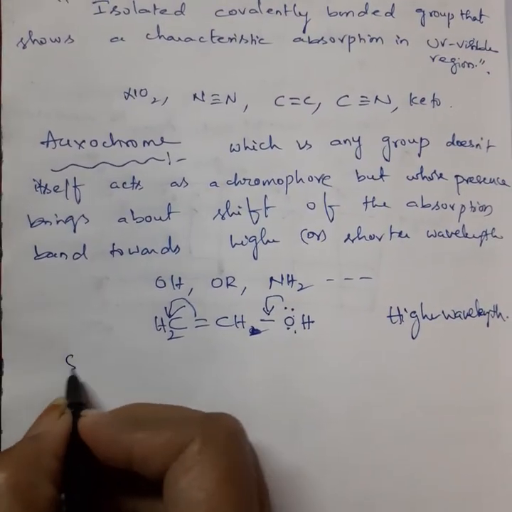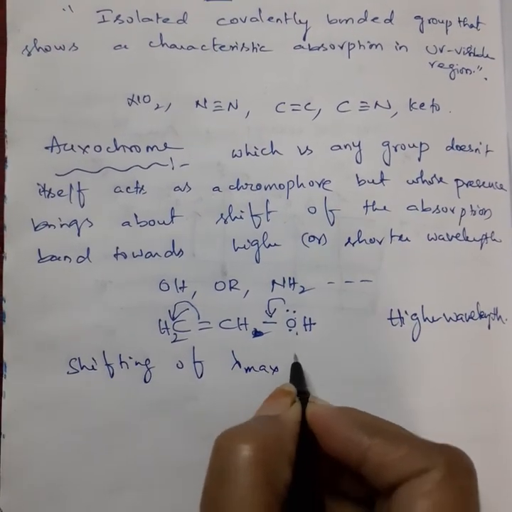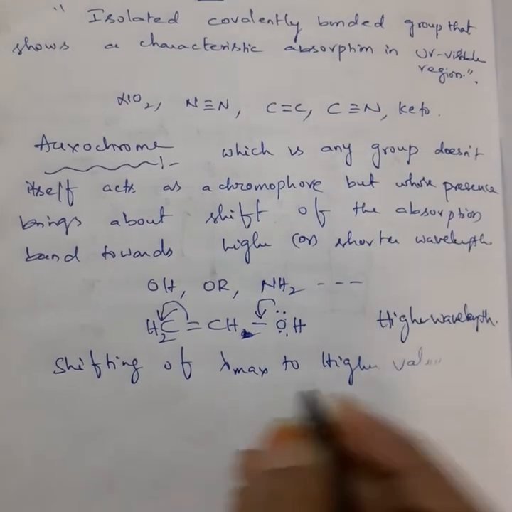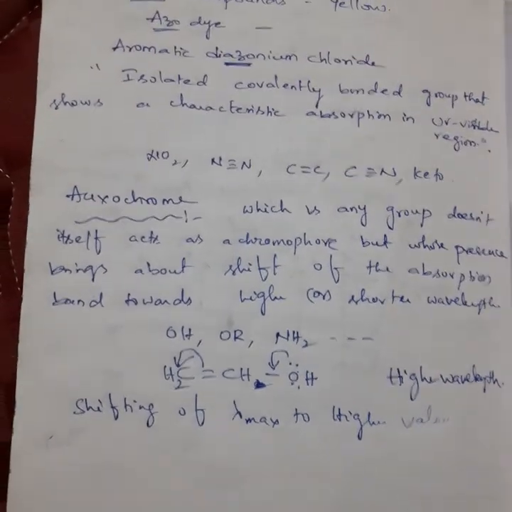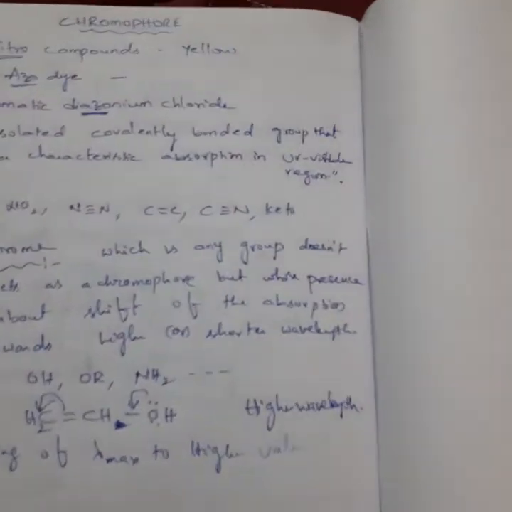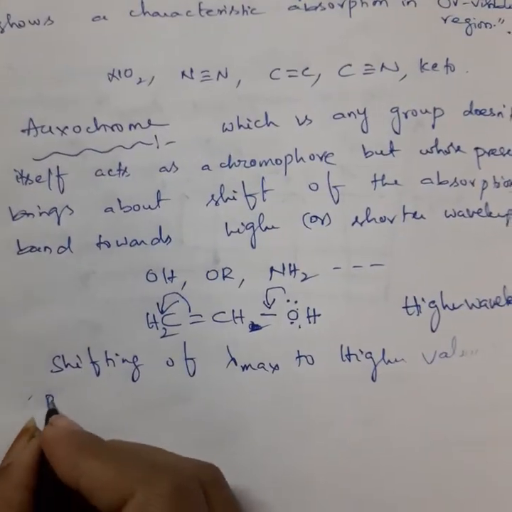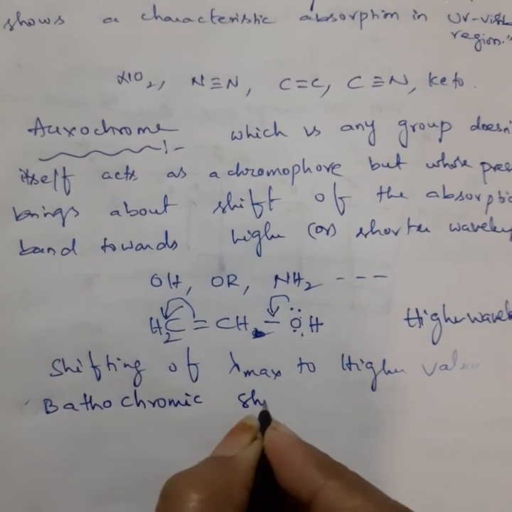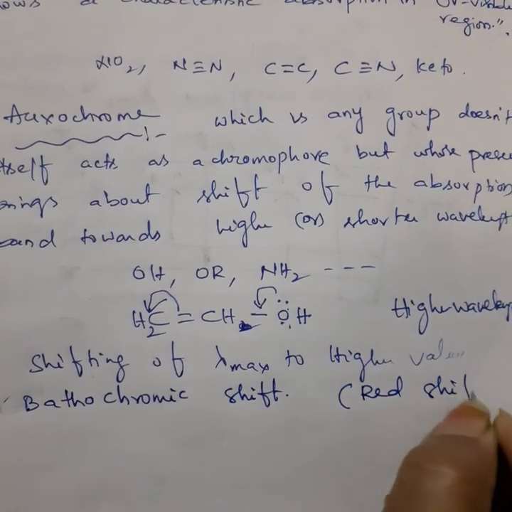That is called shifting of lambda max to higher values. Just a minute. Shifting of lambda max to a higher wavelength is called what? Bathochromic shift, or also called red shift.